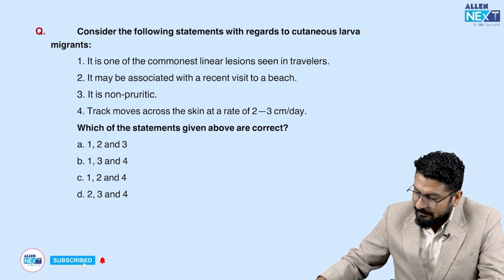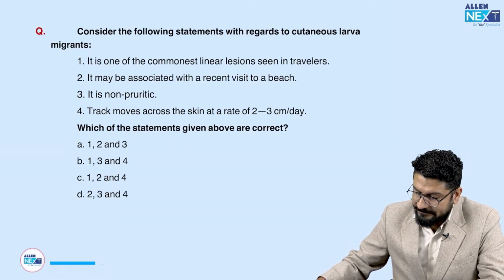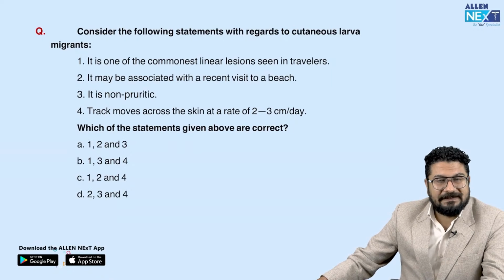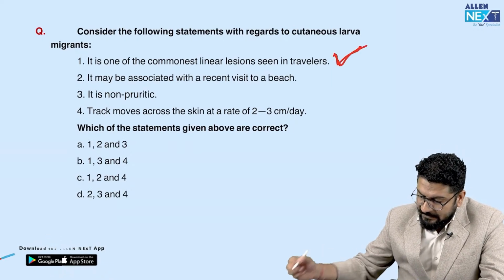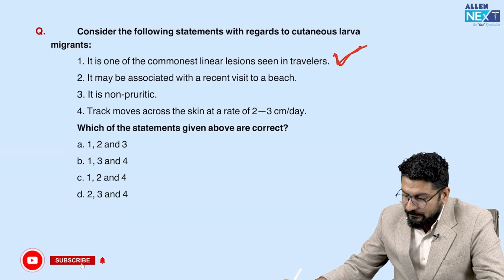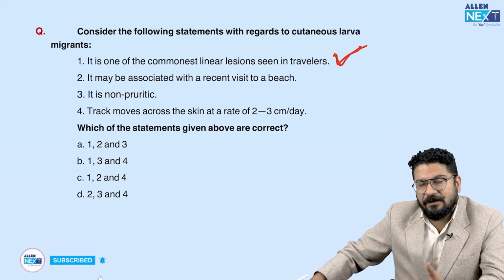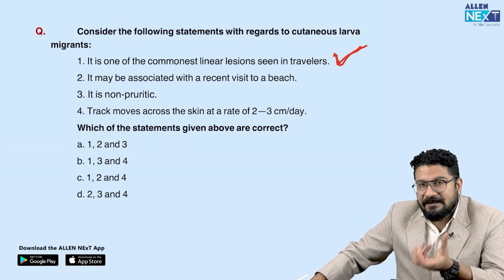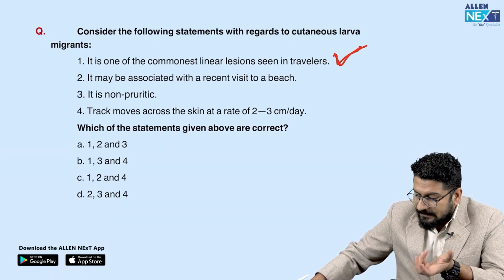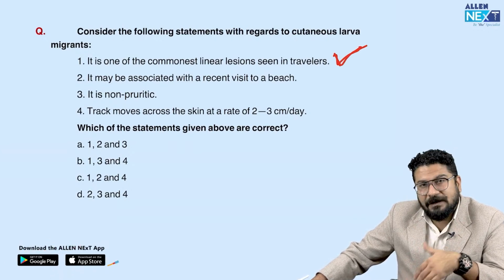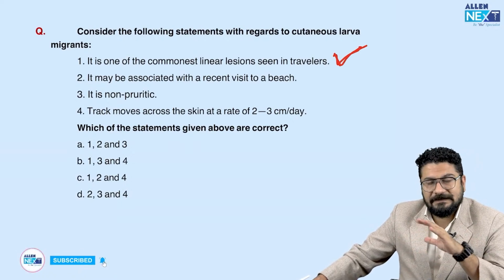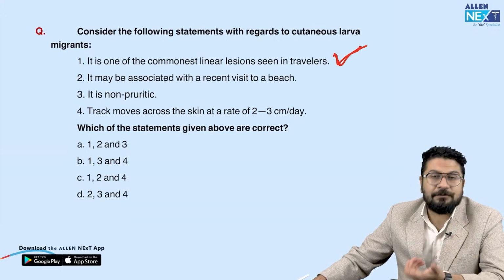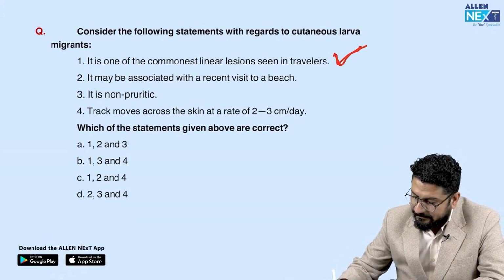So it is one of the commonest linear lesions seen in travelers. So that is true. You can see linear lesions are seen. It's very common in travelers. So this is a true statement. It may be associated with recent visit to beach. So dog, cat feces, they are in the beach. So that's why it's a common thing. Whenever you are going to beach, you are sleeping or lying in the sand of the beach. So from there you can get this disease. So that is again a true statement.